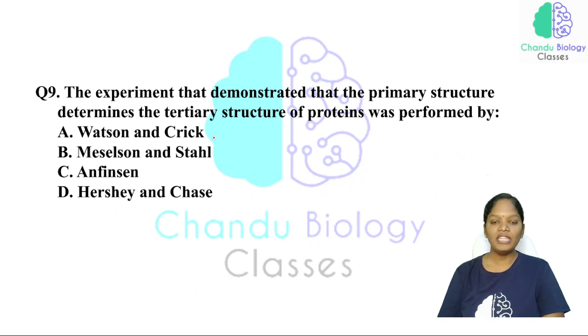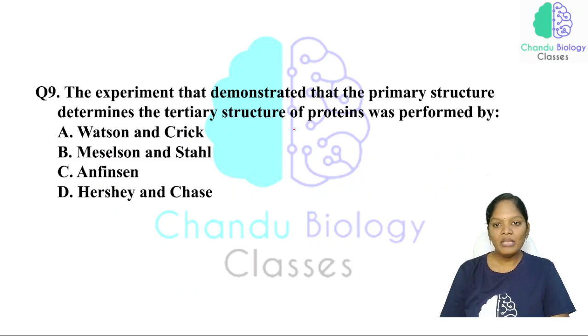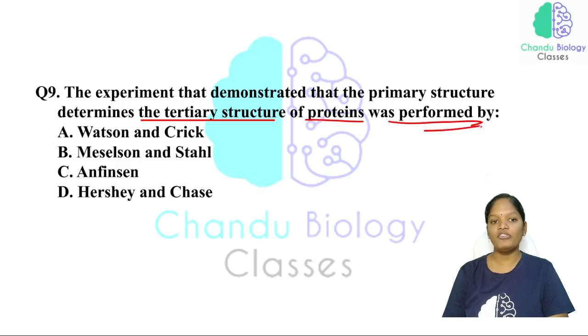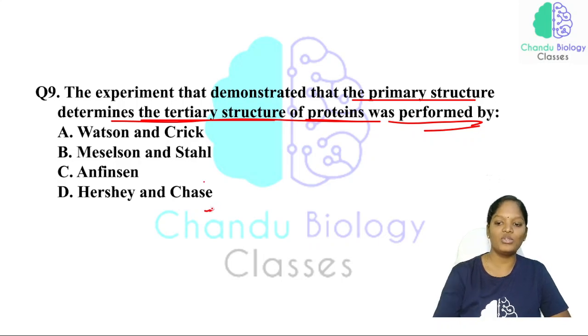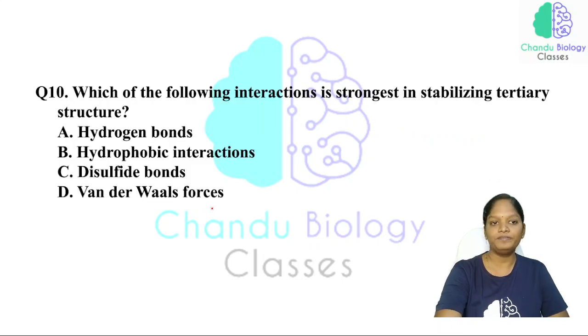The experiment that demonstrated that the primary structure determines the tertiary structure of a protein was performed by. So here the primary structure has been converted into the tertiary structure, and that experiment has been done by which of the following scientists? So that will be Anfinsen.